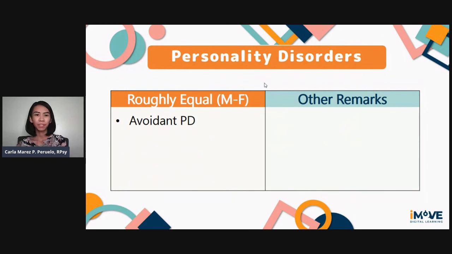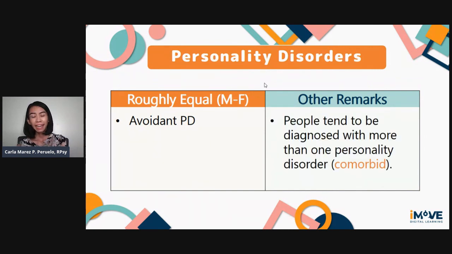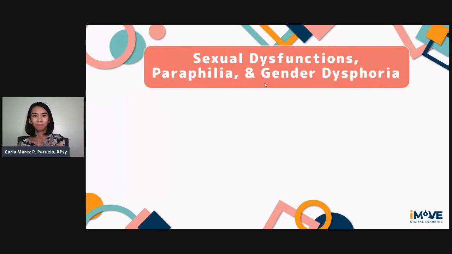Next, avoidant personality disorder has a roughly equal prevalence among males and females, and people tend to be diagnosed with more than one personality disorder. So there are often comorbidities of personality disorders.